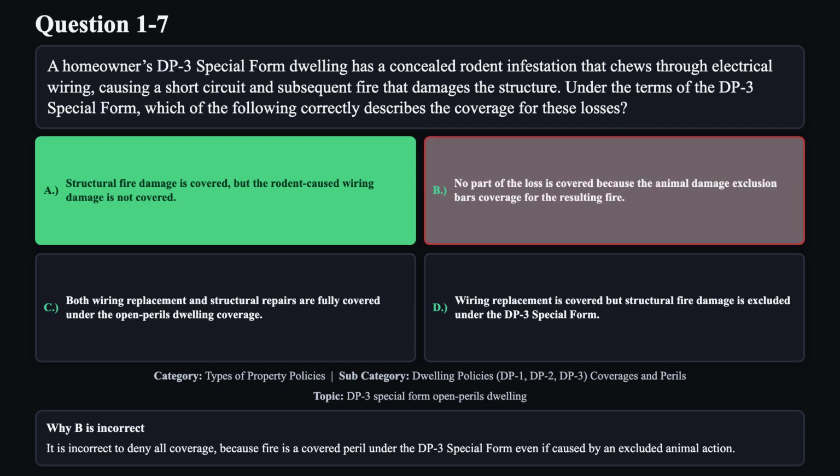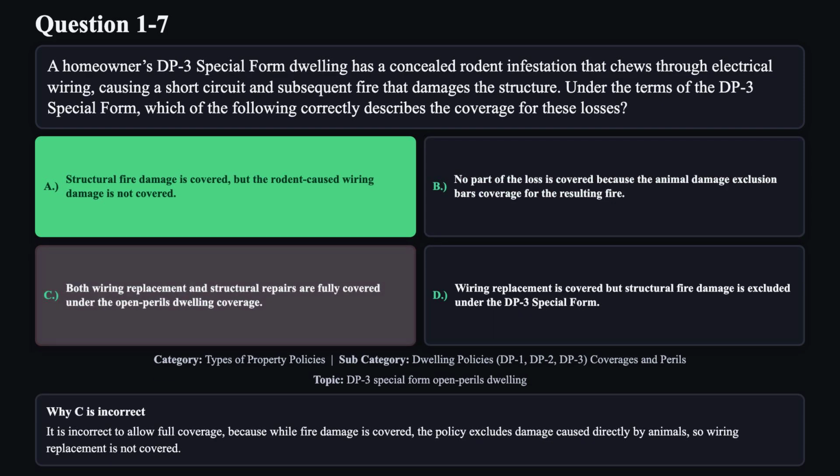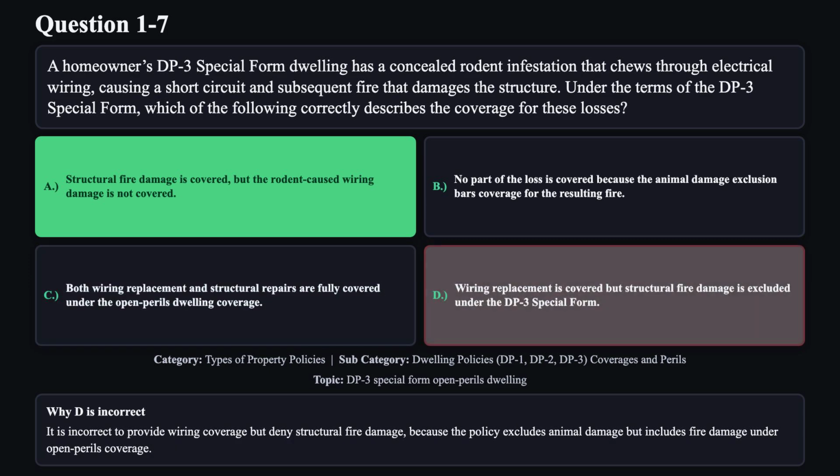It is incorrect to deny all coverage because fire is a covered peril under the DP3 special form, even if caused by an excluded animal action. Reason C is not correct. It is incorrect to allow full coverage, because while fire damage is covered, the policy excludes damage caused directly by animals, so wiring replacement is not covered. Reason D is not correct. It is incorrect to provide wiring coverage but deny structural fire damage because the policy excludes animal damage but includes fire damage under open perils coverage.